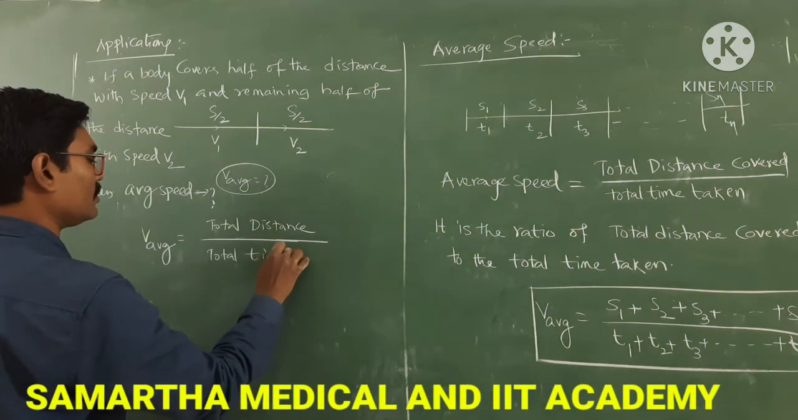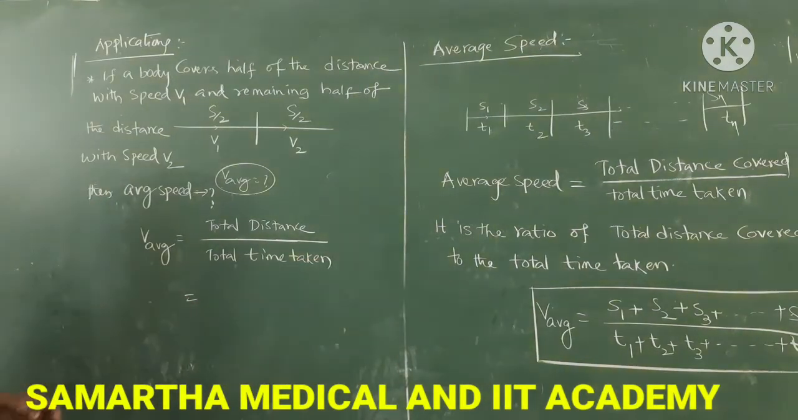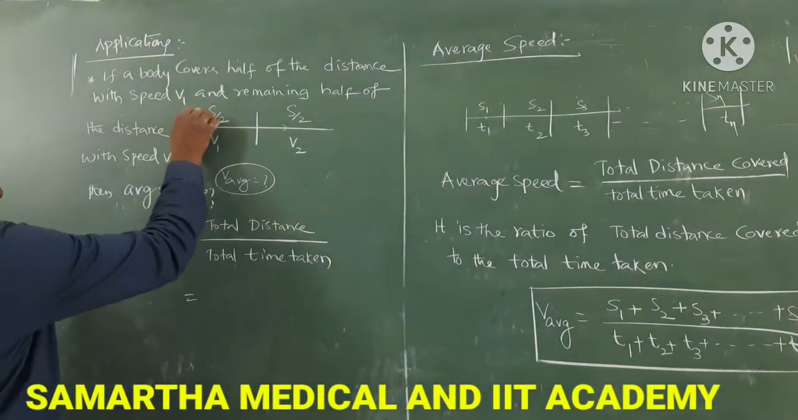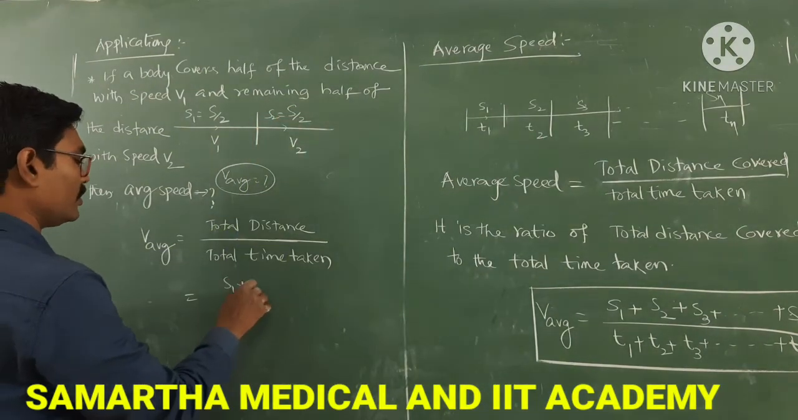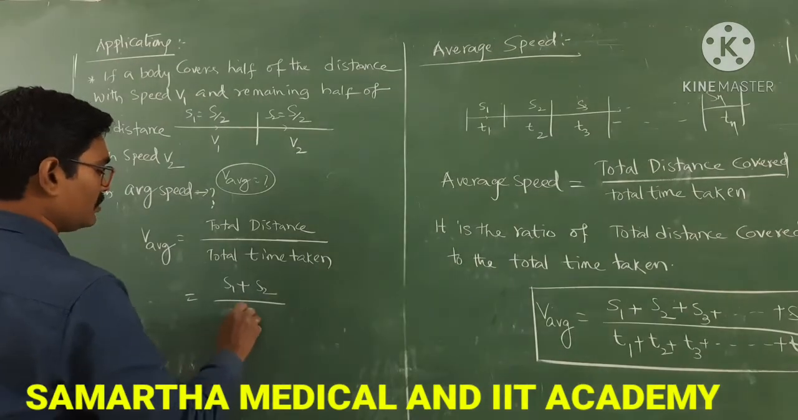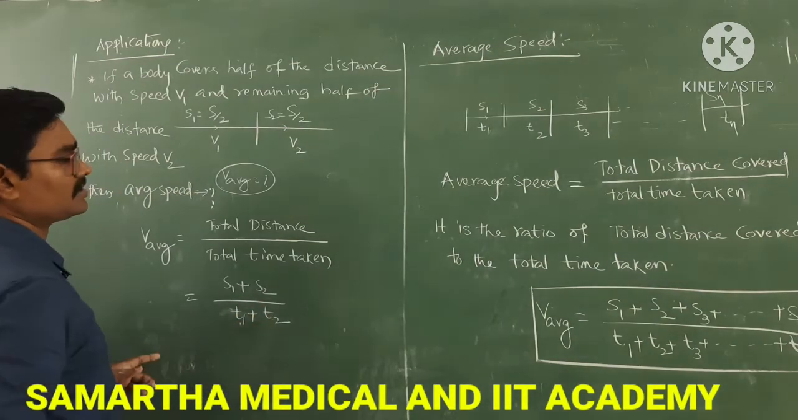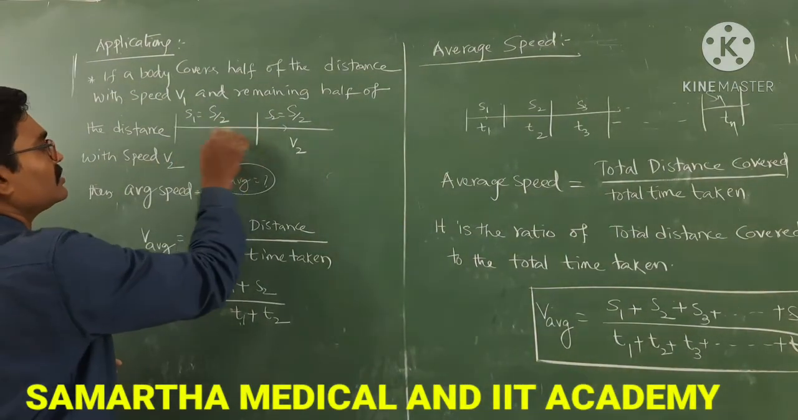Total time taken. What is the total distance? S1 is S by 2 and S2 is also S by 2. So the average speed is (S1 + S2) by (T1 + T2). That is the general formula. Here I need to calculate the time intervals.